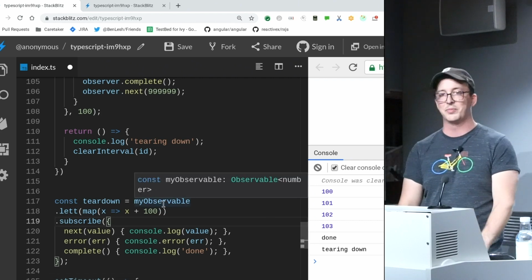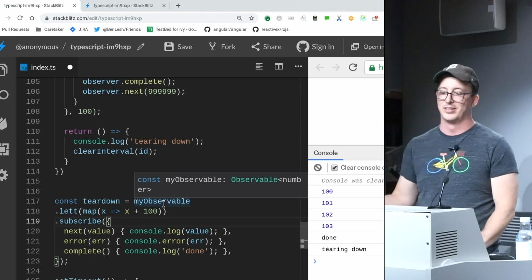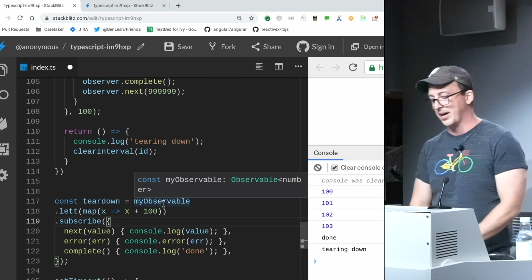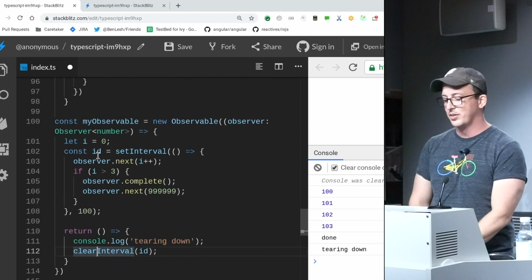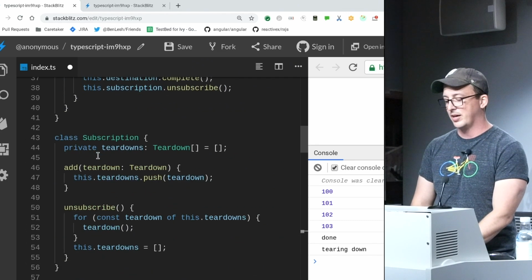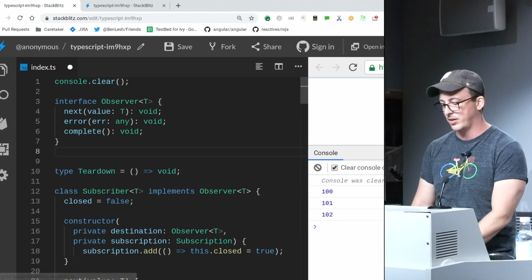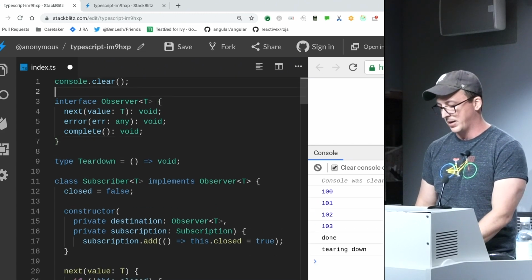But it sucks to have to do .let map, .let map, .let map, right? Why would you want to do that? So there's another way to go about this, and it's a bit of functional programming. There's a thing that exists in Ramda and some other libraries called pipe. And I'm going to make pipe right up here.